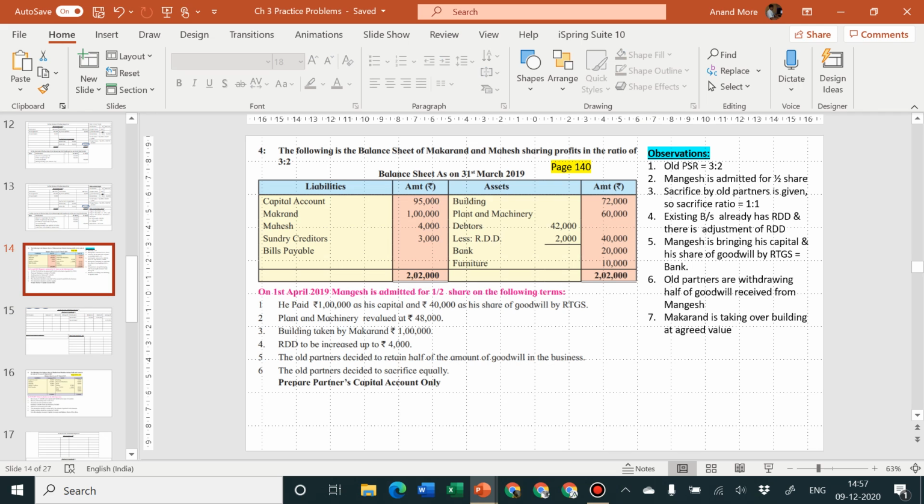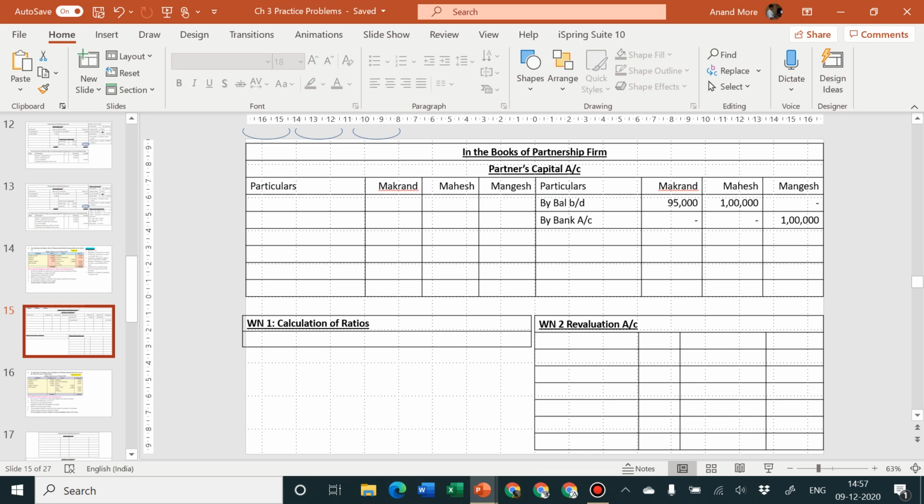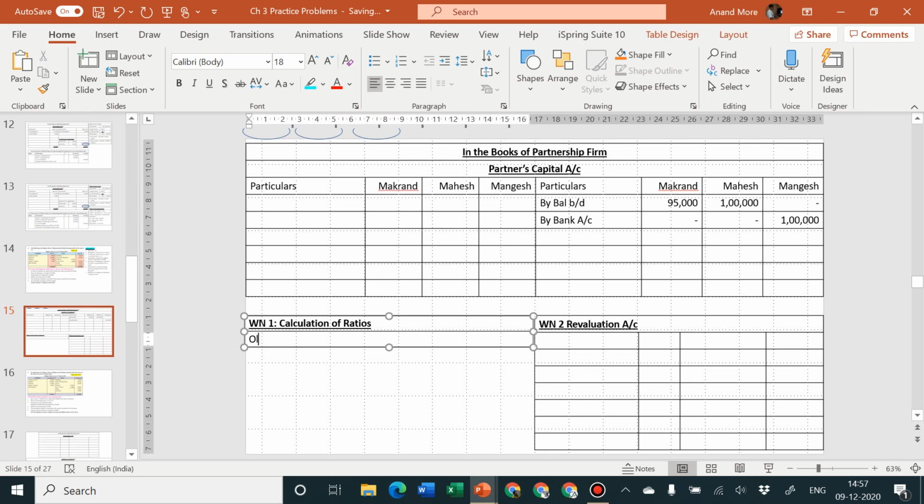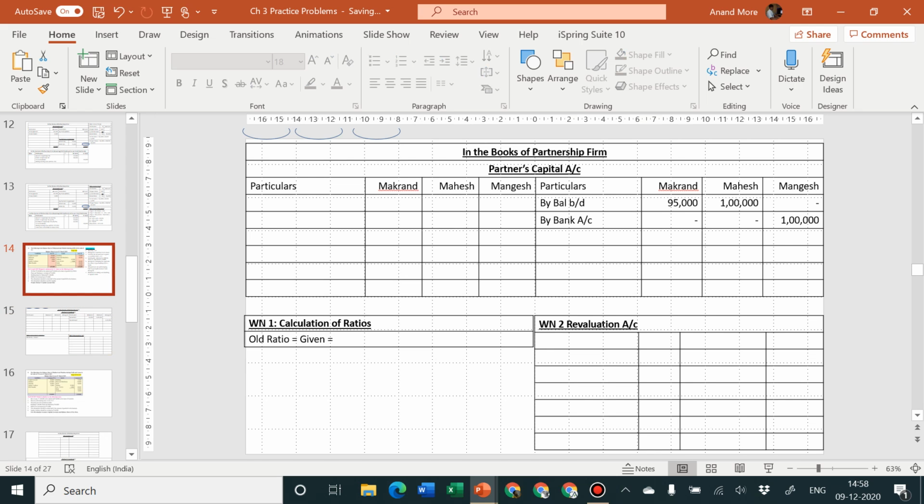Okay, next one. And 40,000 as his share of goodwill. So goodwill is brought in by new partner in cash, that means it is premium method. In such a case we are required to consider sacrifice ratio. Sacrifice ratio is not required to be calculated, it is already given by the problem. So we'll specify old ratio is equal to given